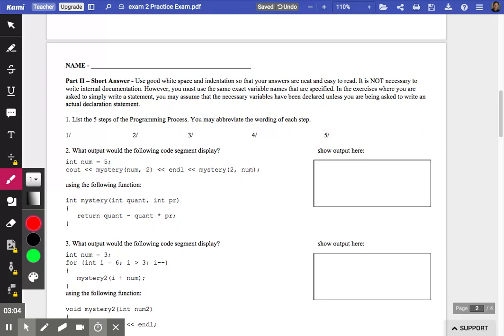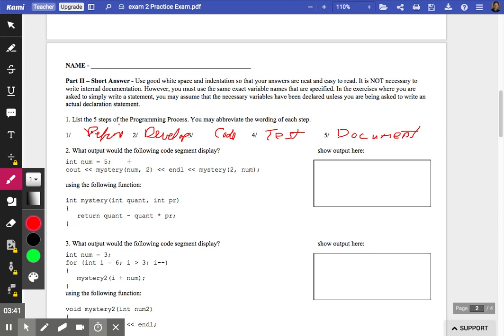Consult the notes for the 5 steps of the programming process. I believe that the word that we're using in this course is define the problem. There are other words that I would take there for full credit. Define, develop an algorithm, code, write the actual code, test and debug, and then document and maintain. That's a possible set of answers there for that question.